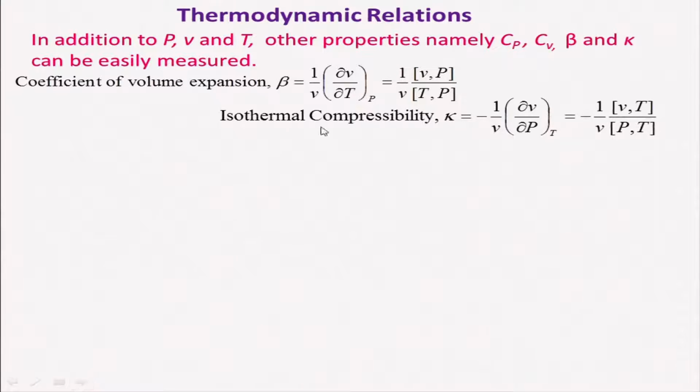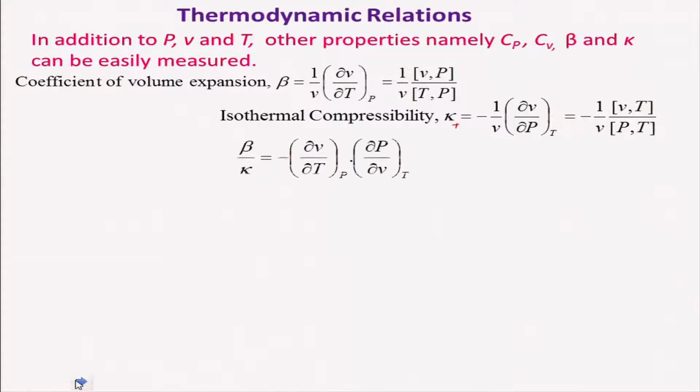Similarly, the isothermal compressibility K is equal to minus 1 over V times ∂V/∂P at constant temperature, which is 1 over V times the Jacobian of (V, T) with respect to (P, T). Sometimes I use isothermal compressibility as Kt; just keep in mind that Kt and K are the same.